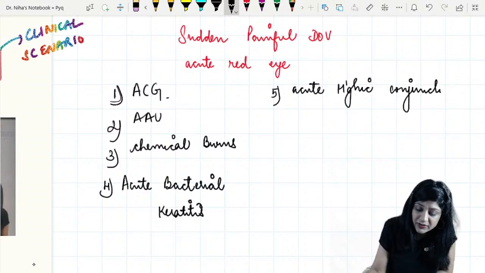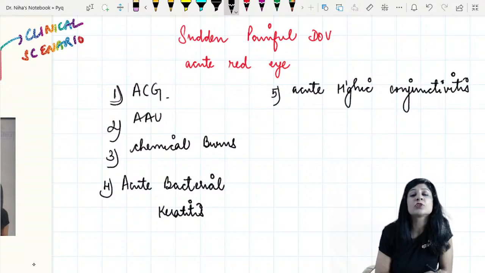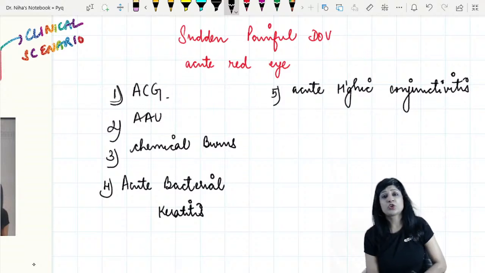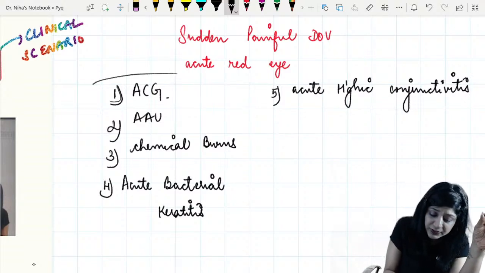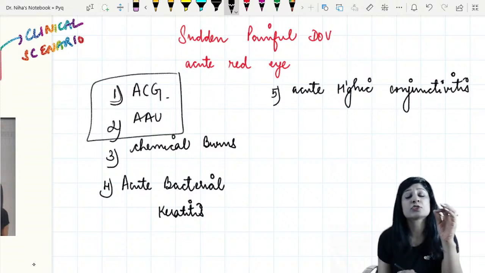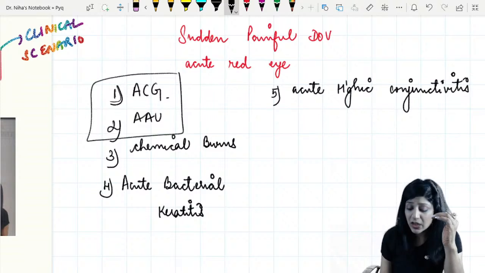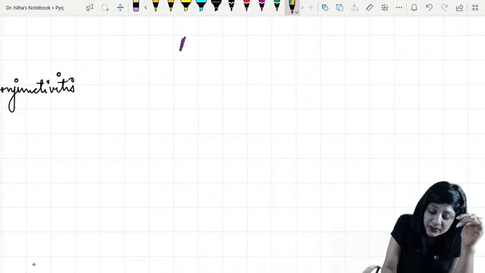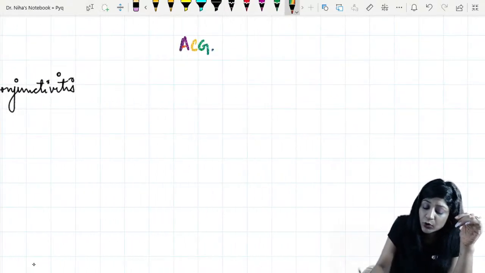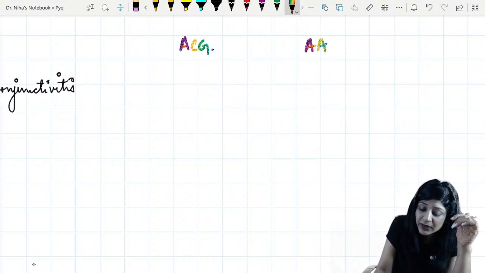So if you have a patient of acute hemorrhagic conjunctivitis, that can also present as an acute red eye with a sudden painful diminution of vision. Now how will you differentiate? Because most of the time these are the two differential diagnoses, so you should know how to differentiate between the two. So let's take both. On one side we have acute congestive glaucoma and on the other side acute anterior uveitis.